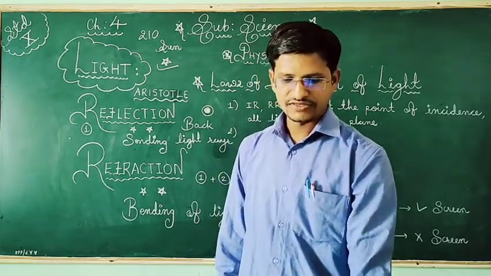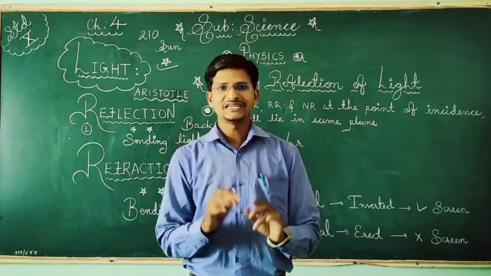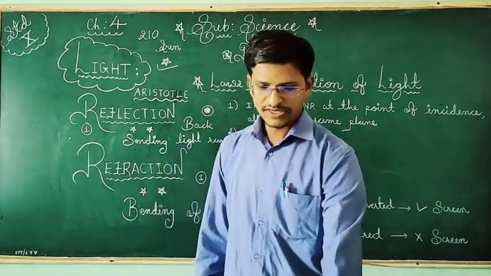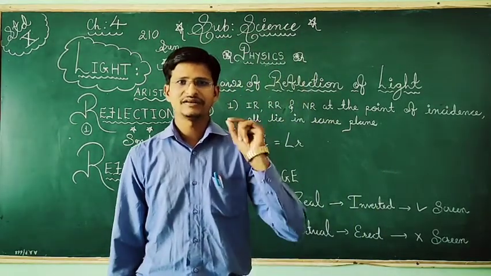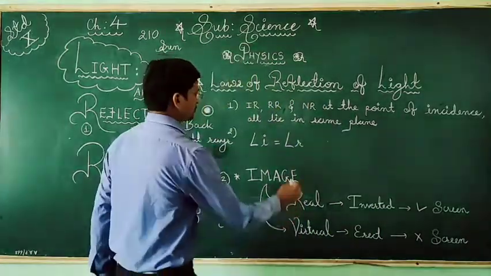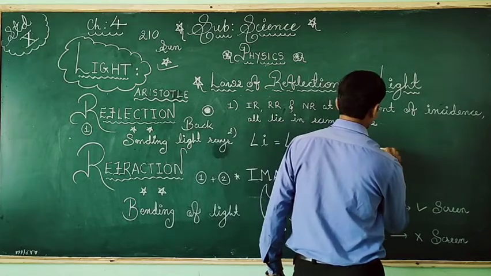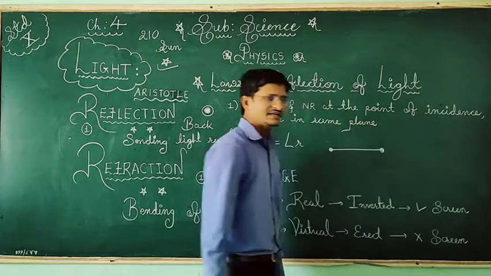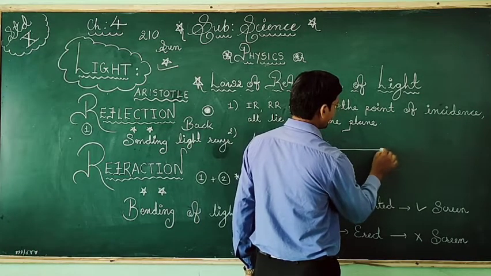Now here are different terms regarding how light is formed. You know that a ray of light always travels in a straight line, unless and until it comes in contact with any object.